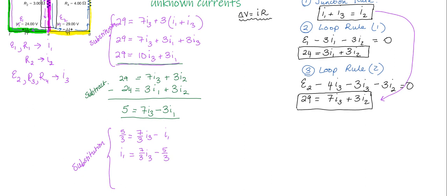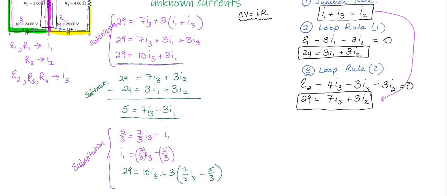And now, for some people, these fractions really scare them, and it's actually a lot easier, especially here. You can see we have some common denominators. So when I substitute it in here, the distribution's actually not that bad, okay? So I'm going to do my substitution now, and so what I'll do is say 29 is equal to 10I3 plus 3 times this expression, which is what I1 is equal to.